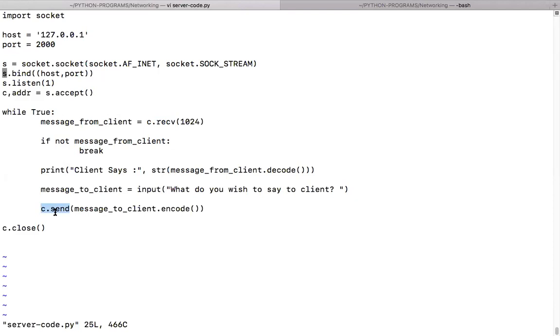Where are we handling the stop here? If we have not received any message from the client, we are breaking it. I'm not sure, I'll have to see the code where I wrote it. But I feel the moment I enter stop in the client, the client will close the connection. When they close the connection, it will not receive any message, and then it would stop. Let us see that.